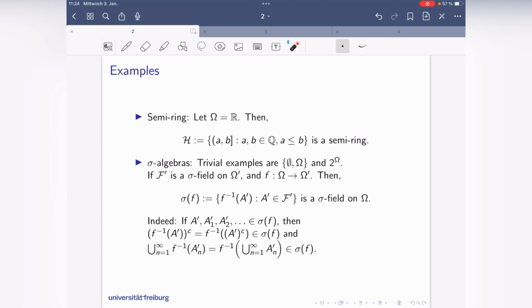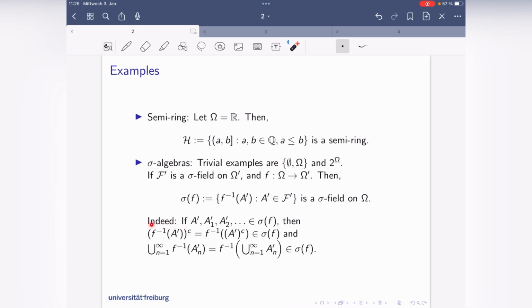So why is that? The reason are these two lines here, which we have to understand. We need, for example, to understand that this set system here is complement stable. Which means if this set here is in the sigma algebra, then its complement is also in the sigma algebra. And the reason is this equality here, which I explain to you in a second.